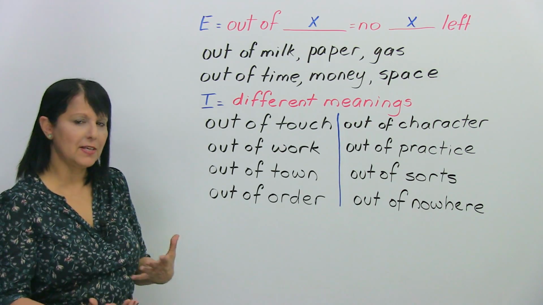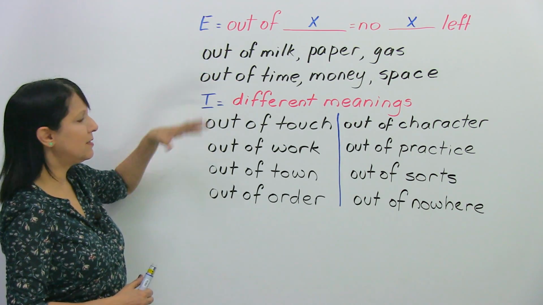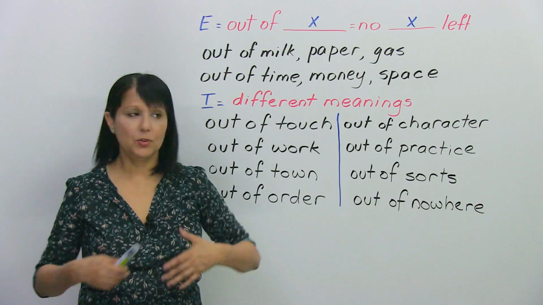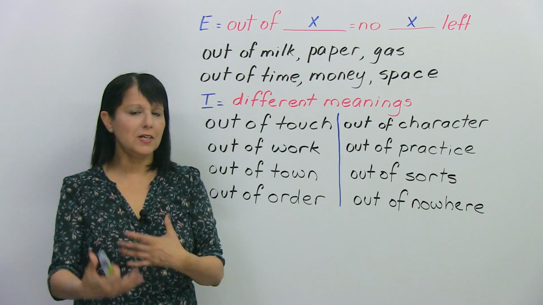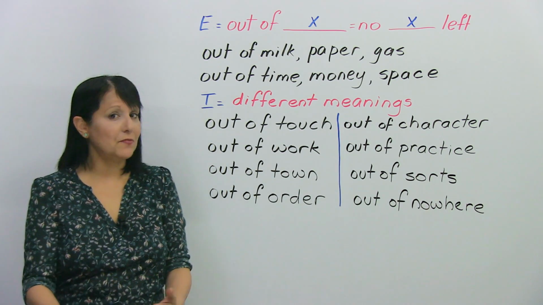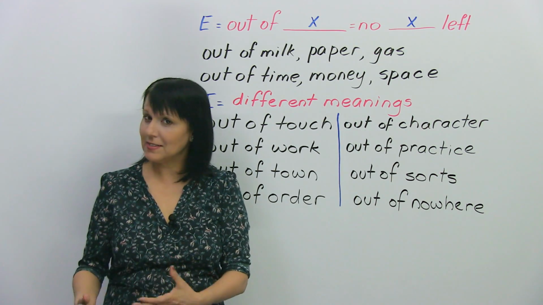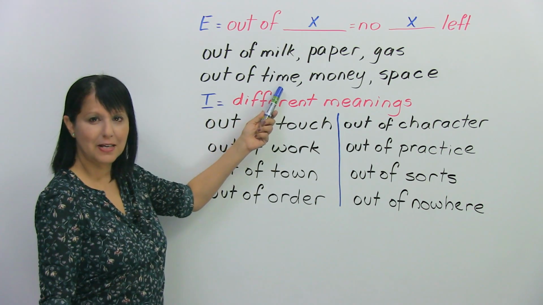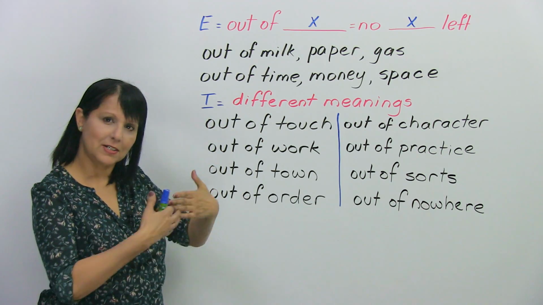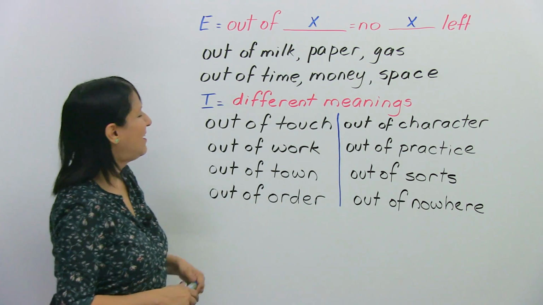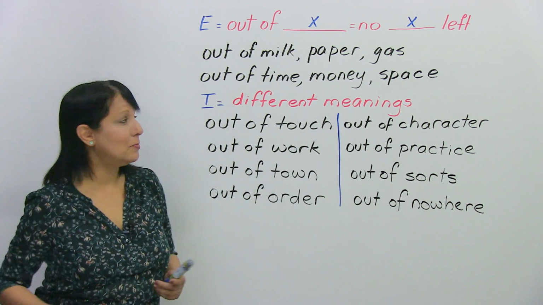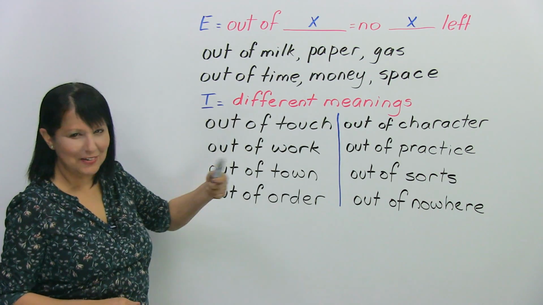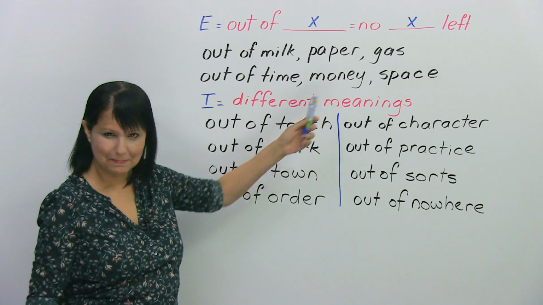Let's look at some other examples where it means the same thing, but a little bit more abstract. So for example, you're at an exam, you have three or four hours, you have a lot of time when you start, but at the end, in the last five minutes, you have to hurry up and finish your essay or whatever you're doing, because otherwise you will be out of time. All right, that means you won't have any time left. Or you go to the casino with a lot of money in your pocket, but after a little while, the money's gone, you have no money left, or you are out of money.